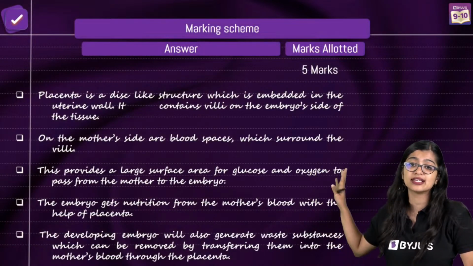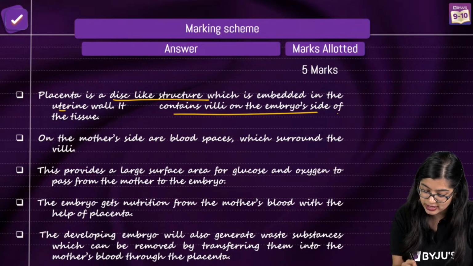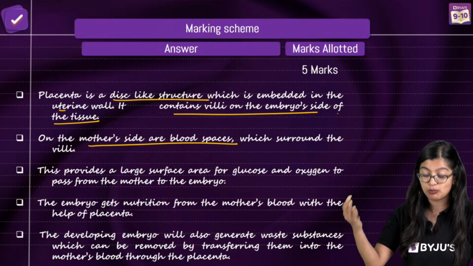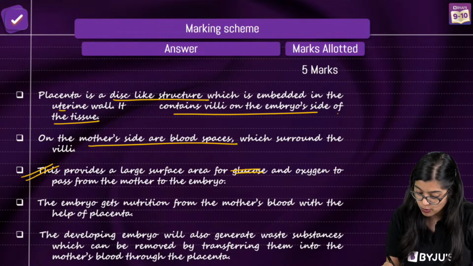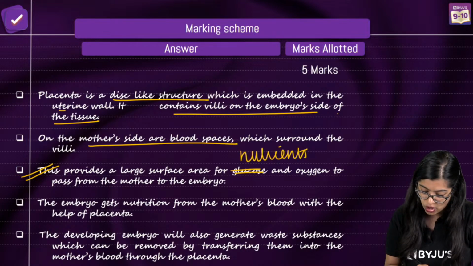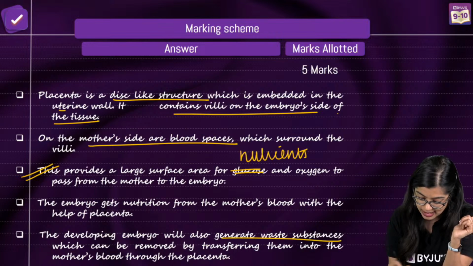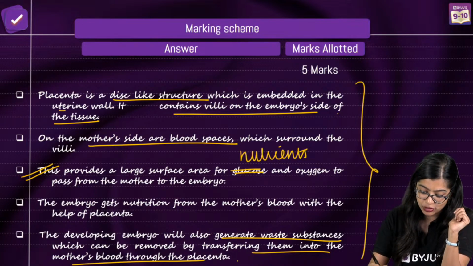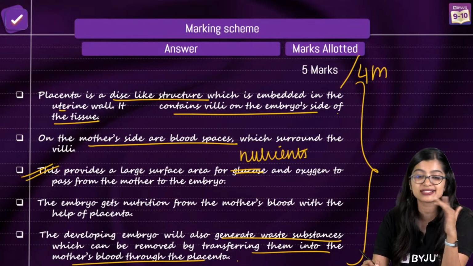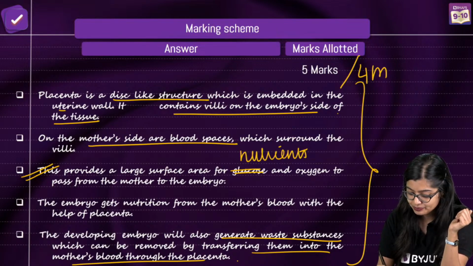So when you're writing the answer, these points need to be there. A disc-like structure which is embedded in the uterine wall. It contains villi on the embryo side. The mother side has blood spaces which surround the villi and provide a large surface area for transport of nutrients and oxygen from mother to embryo, and it also collects unwanted waste material from the embryo to the mother, right? Waste substances are transferred into the mother's blood through the placenta. So these points need to be here. It will come for 4 marks and you will easily get it. Very simple and easy.